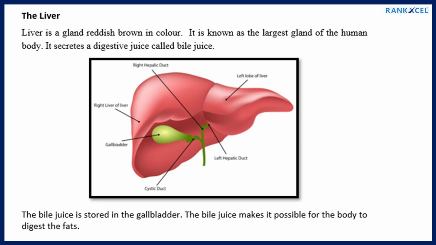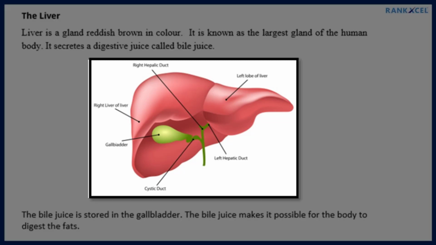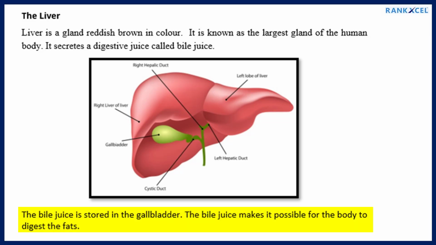The liver. Liver is a gland, reddish-brown in color. It is known as the largest gland of the human body. It secretes a digestive juice called bile juice. The bile juice is stored in the gallbladder. The bile juice makes it possible for the body to digest the fats.